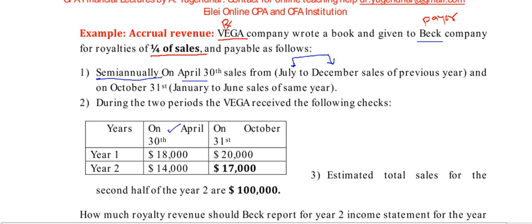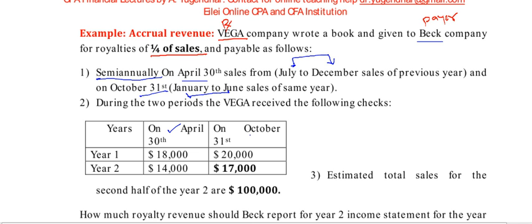So the previous year's sales of July to December, they will pay in April. In this financial year, we will receive on 30th April the previous year's royalty. And on October 31st, they will pay for this year's January to June sales.